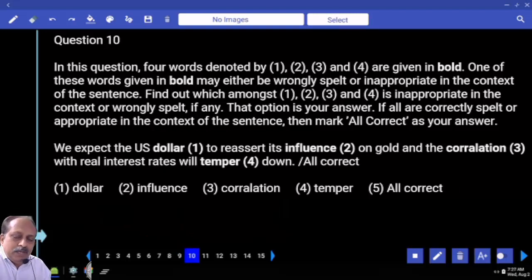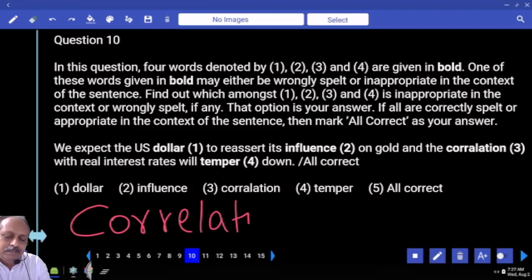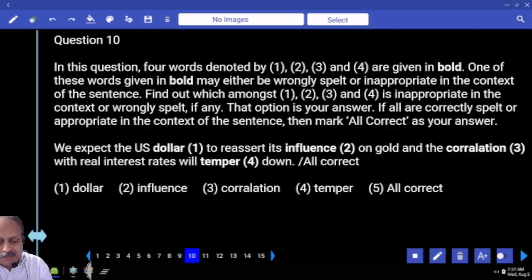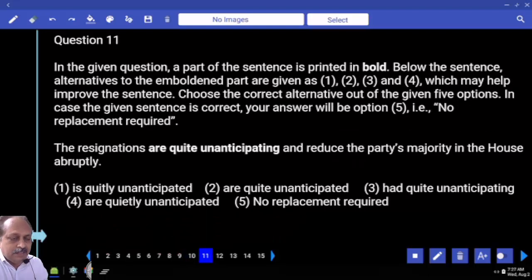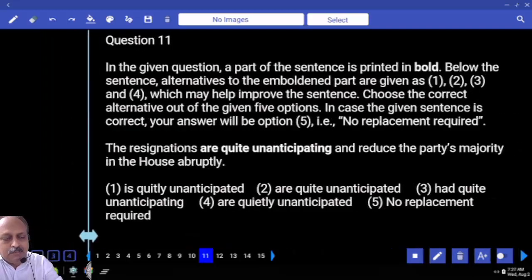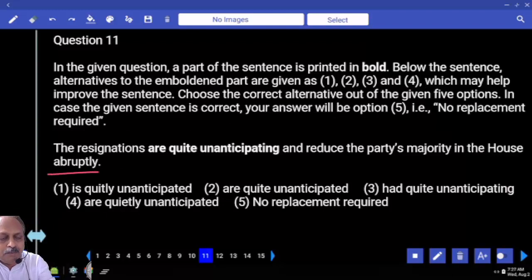We expect the US dollar to reassert its influence on gold and the correlation. Correlation, what is the spelling? E or A? Correlation, correlate. All are easy questions, I suppose. It doesn't take more than a second. The resignations are quite unanticipating and reduce the party's majority in the House abruptly. Abruptly means write the meaning suddenly. That's an important word.